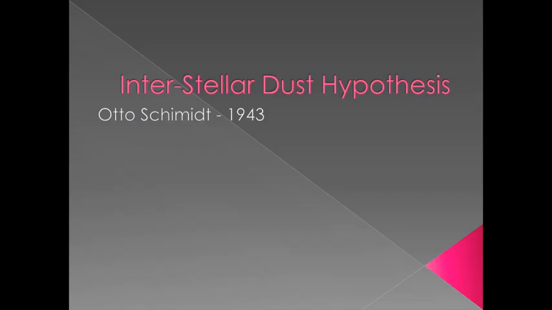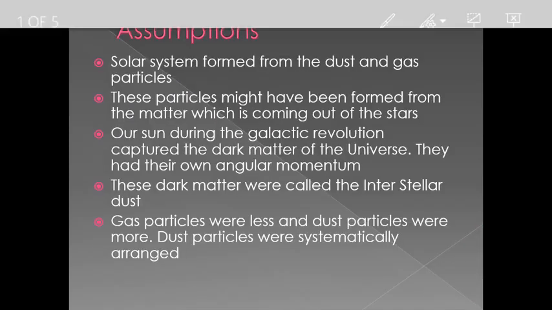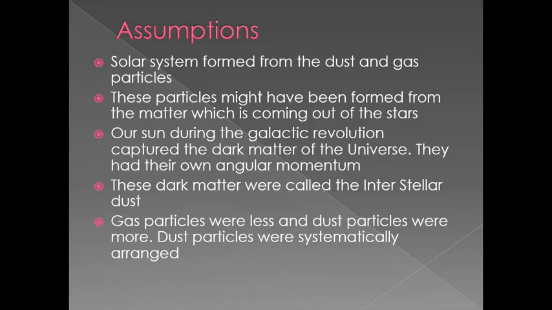In this video, we are going to discuss the interstellar dust hypothesis, which was put forward by Otto Schmidt in 1943, who was a Russian scientist. This theory had a greater advantage because it solved many problems of the creation of our solar system and our planets.